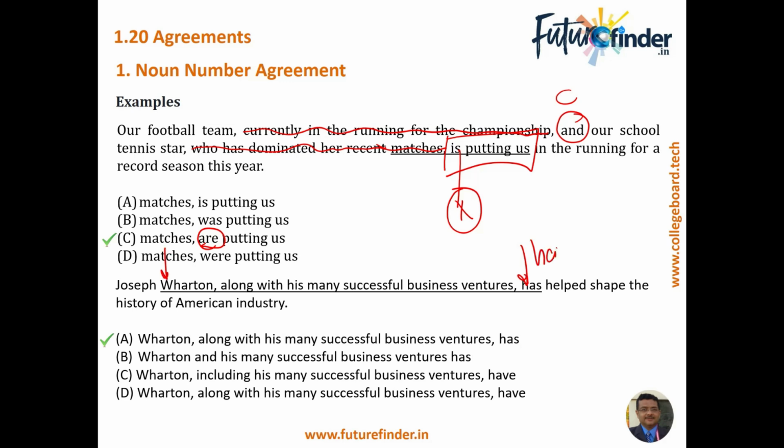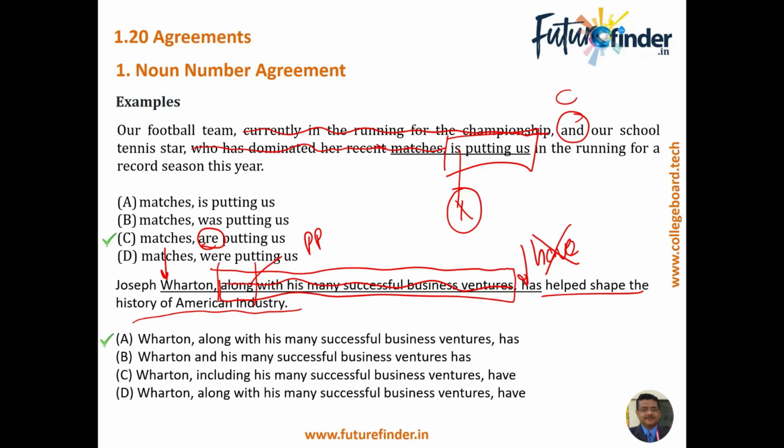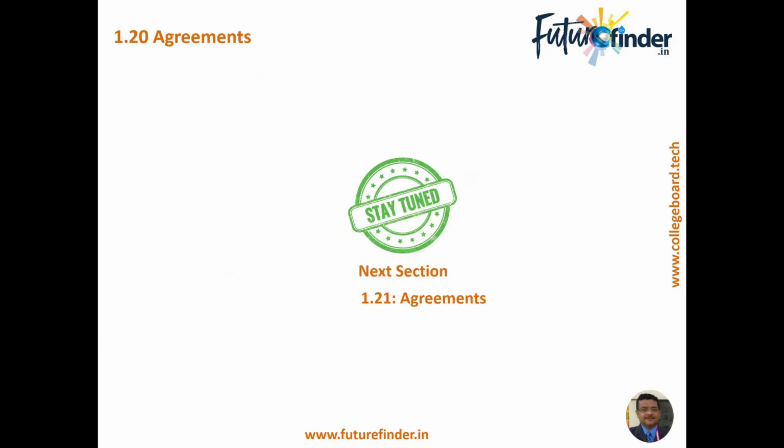Otherwise, the plural form "have" would have been incorrect, simply because here we are not putting a conjunction, but "along with many of his business ventures" starts a prepositional phrase. So this phrase can easily be removed: Joseph Wharton has helped shape the history of American industry. That is the basic sentence we are looking at. So the correct answer is A, or no change.